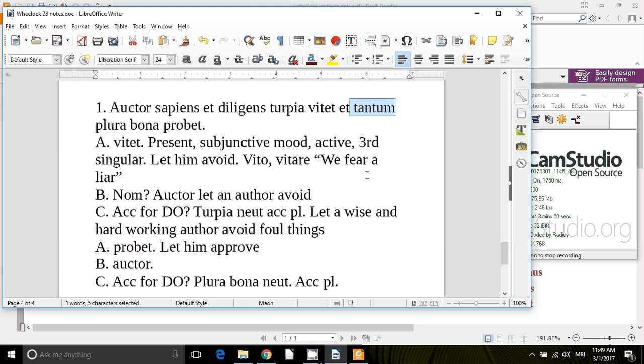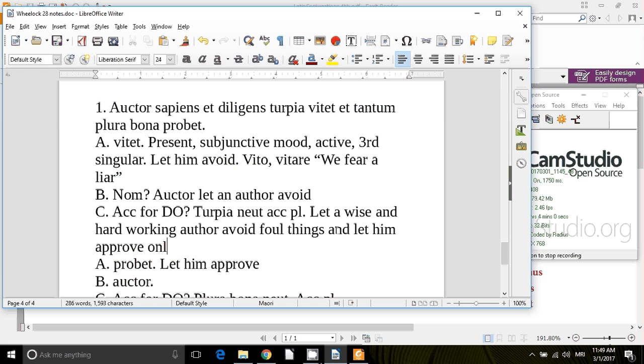Tantum. What does tantum mean? If you had to look it up, you found it just means just or only. So let a wise and hardworking author avoid foul things, and let him approve only many good things. So there's the proper translation.